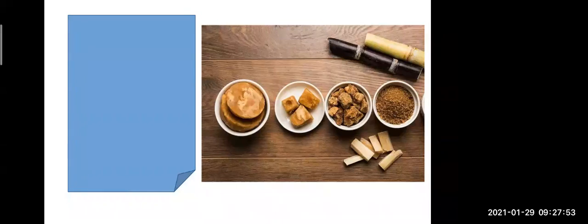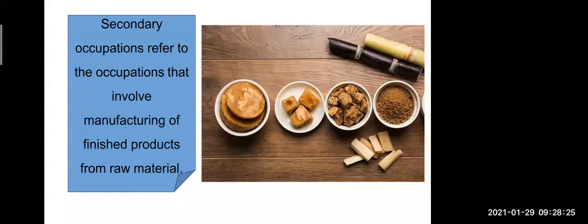Okay, sugar cane is actually a raw material we get from nature, and after processing, processing मतलब क्या होता है? After making it in the industry, when the sugar cane goes in the industry, the sugar cane is converted, that is known as processing. Okay, the correct word is processing. After processing, the sugar cane is converted into jaggery. In the same way we saw about raw cotton also. After the processing of weaving and spinning, the raw cotton was converted into cloth. Okay, so this is known as the secondary occupation.